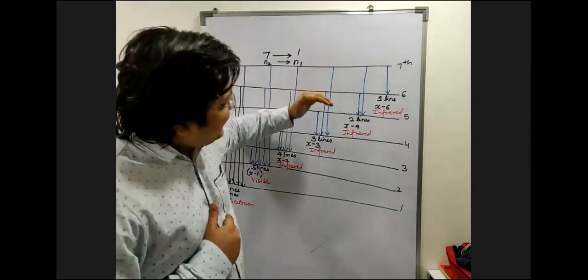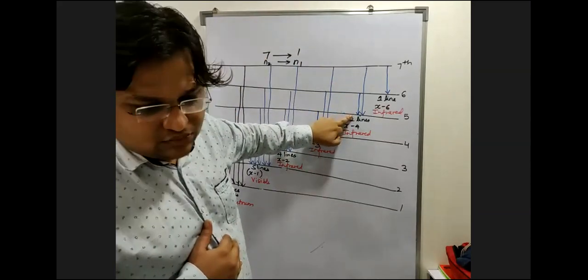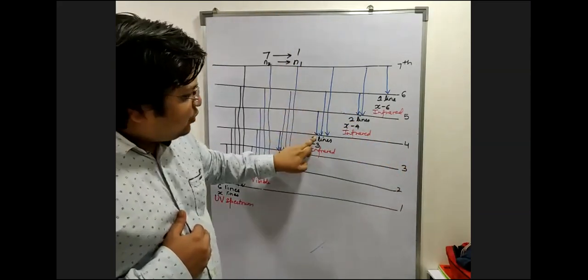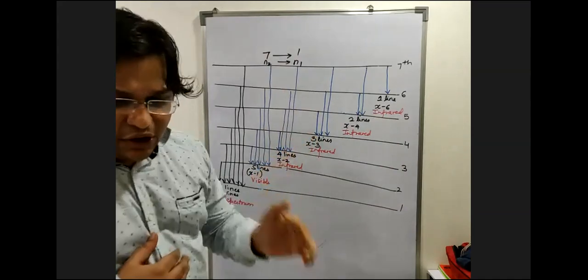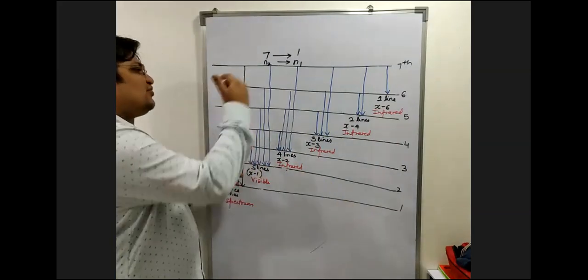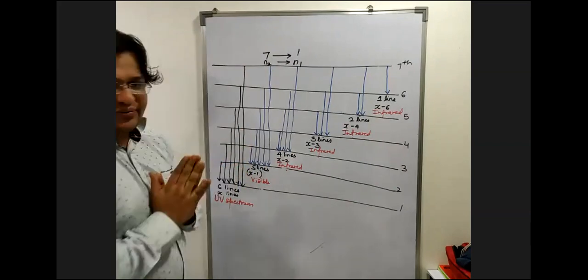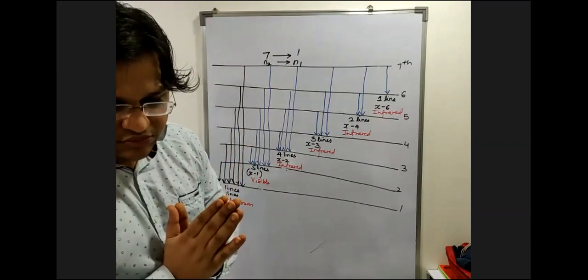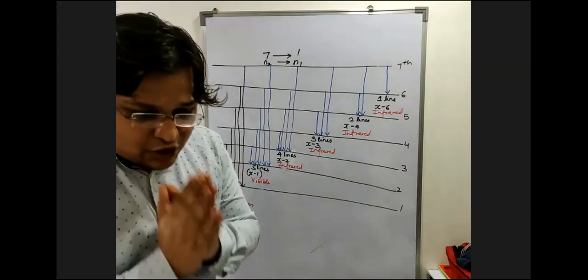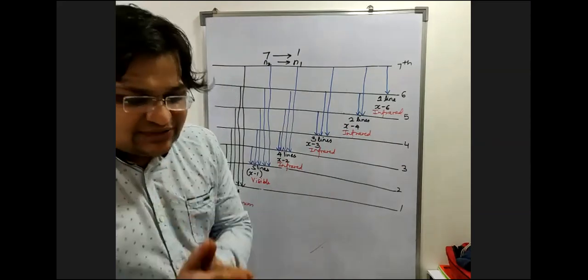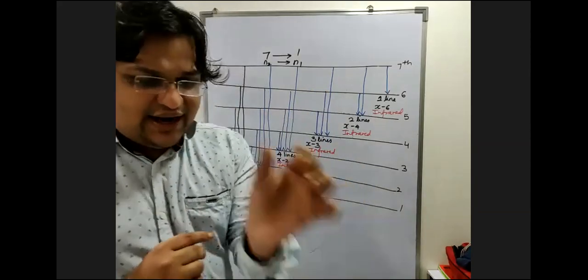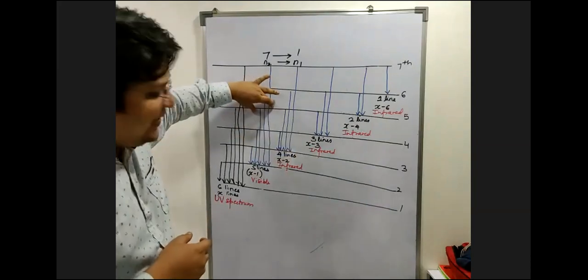When an electron jumps from any higher shell to the 5th shell, it will always release energy which belongs to the infrared spectrum again. Any higher shell to the 4th shell or the third shell, it will again release which amount of energy? Infrared, belonging to the infrared spectrum. Now, if it jumps from any higher shell to the second shell, it will release energy which is going to be visible to you and me because it will belong to the visible spectrum. That's the reason we have seen hydrogen spectrum, those lines under the grating in the last lecture. It is because of these lines.